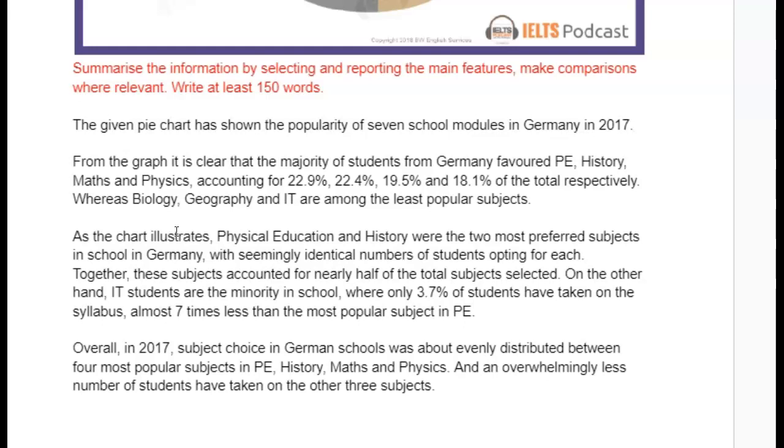Was about evenly, so its popularity was evenly distributed, not between, because between is only for two, it should be among. 4 most popular subjects in PE, and overwhelmingly fewer, not less. Remember, we use less with uncountable and fewer with countable. Less time, less money, less effort, but we say fewer with things that are countable.